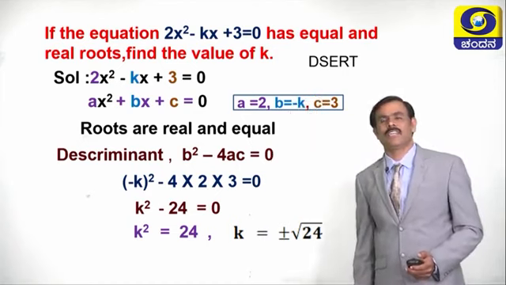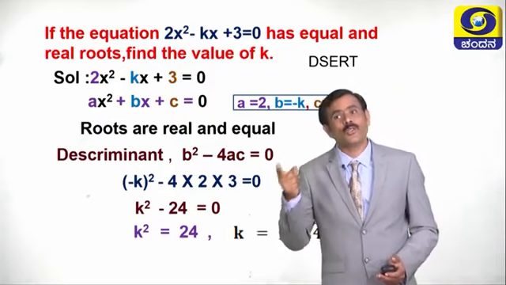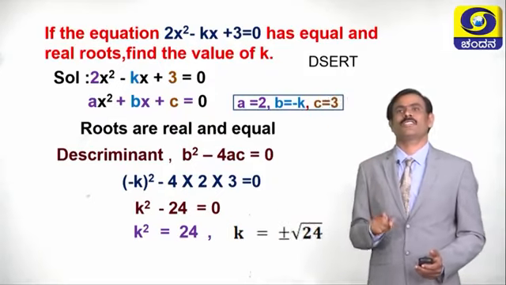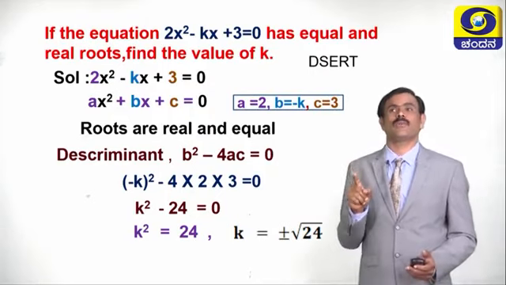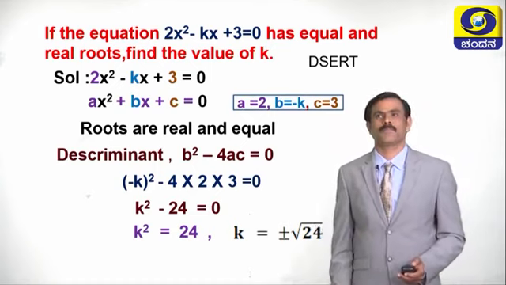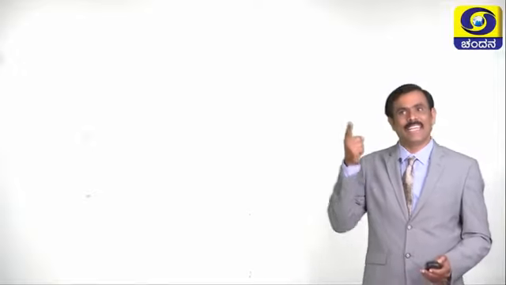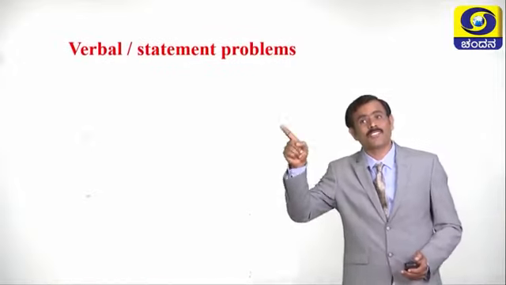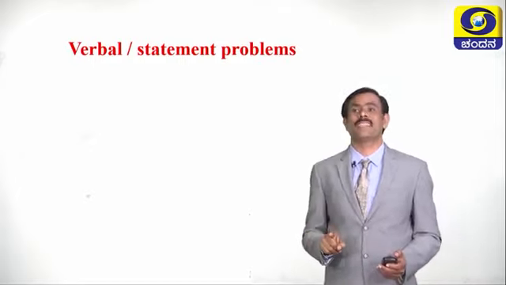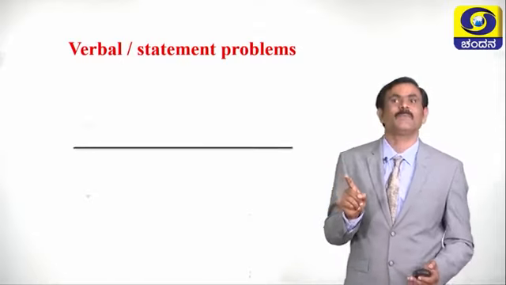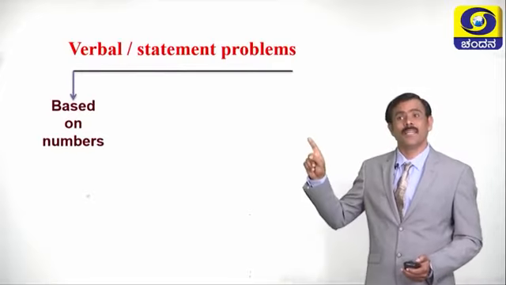Children, so far we have discussed what is quadratic equation, how to check whether the given equation is quadratic or not, and also how to solve the quadratic equation by 3 methods. Now what is the next point we have to discuss today? The next point is verbal or statement problems. How verbal and statement problems are there in our textbook? See, the verbal and statement problems are based on numbers.